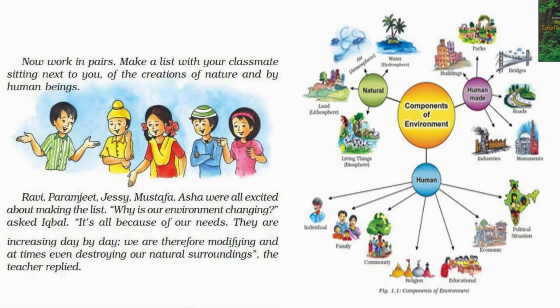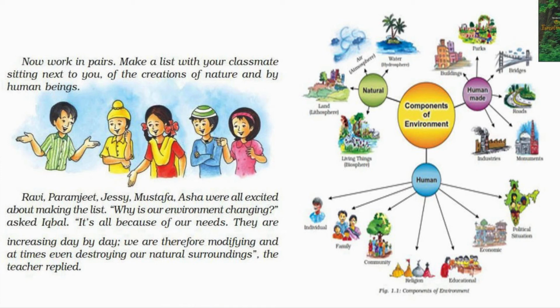So students, you can see that, I think on the very first page of your book, how the people and the children are talking about different environments, because people live in different environments. You can see these students, Ravi, Paramjeet, Jesse, Mustafa, and Asha, they all come from different families, and all together they play together, they eat together, they study together, and they make a beautiful environment, because they live in the same community, and they really want to have a better environment.